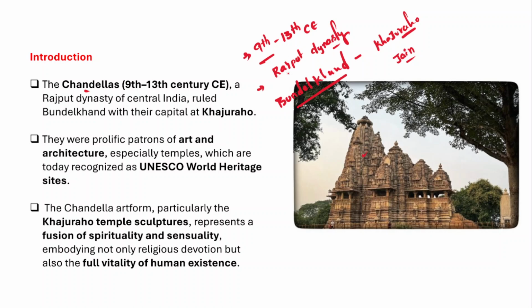So Chandelas were Rajput rulers, and they ruled the Bundelkhand region from 9th century to 13th century with the capital Khajuraho. Now in Khajuraho there are temples with rich and elaborate sculpture, and that sculpture is very famous. And in fact, the Chandelas were prolific patrons of art and architecture. Especially, they patronized the temples, and they are even recognized as UNESCO World Heritage Sites.